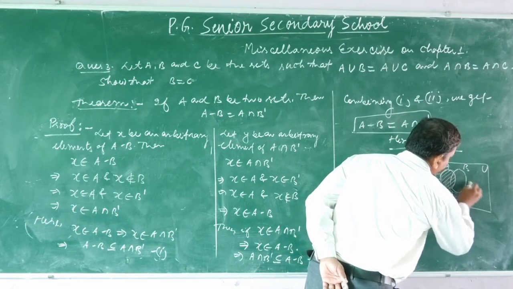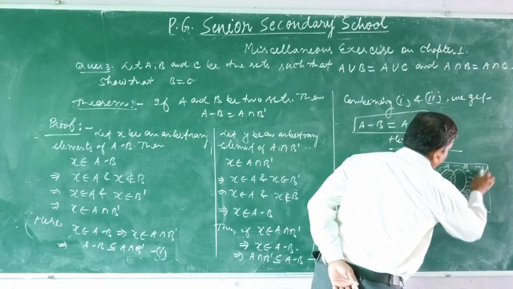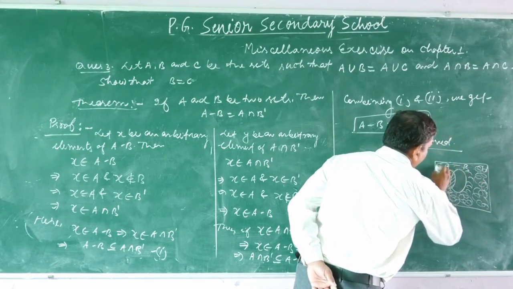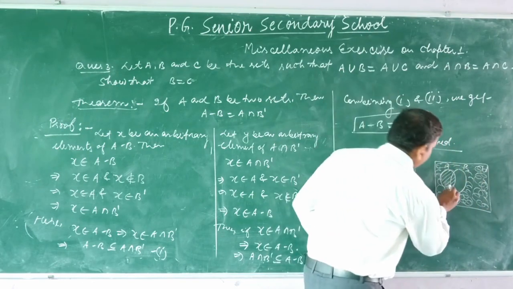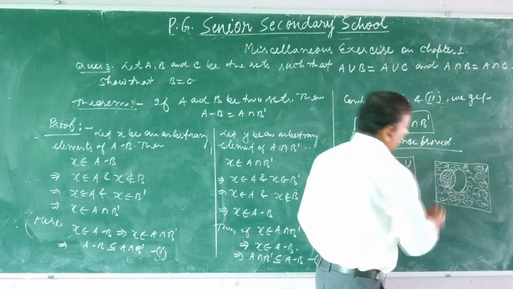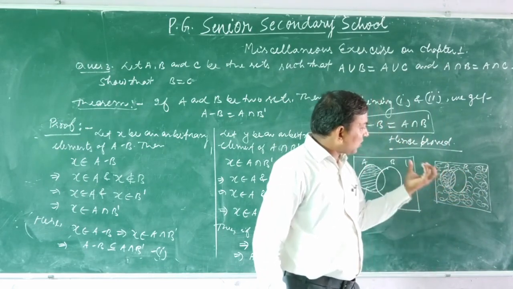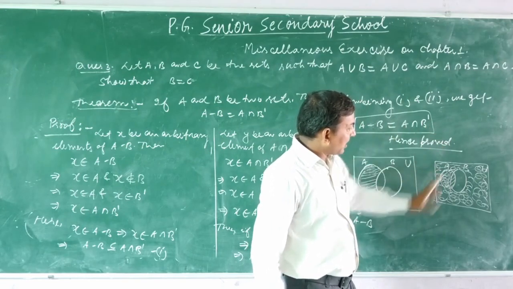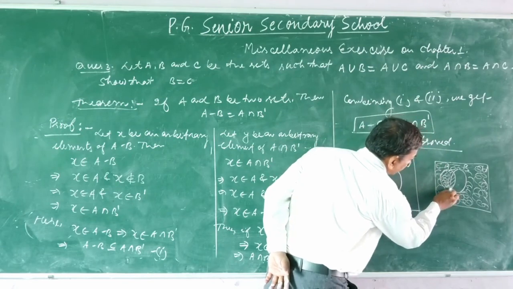Suppose this region represents complement of B. What is common between set A and complement of B? Only observe this region is common.